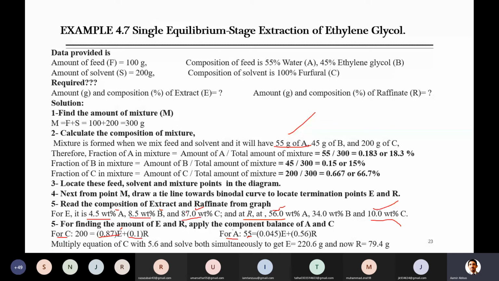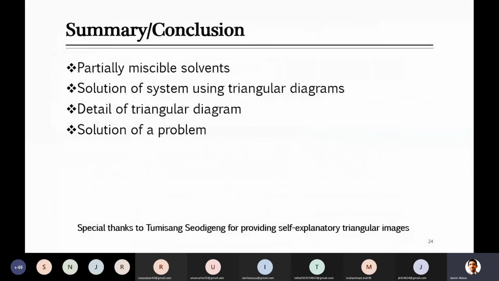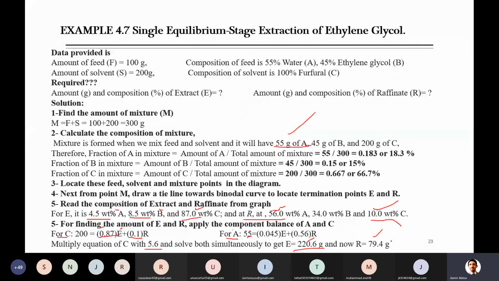To solve these, what I did is multiply the equation of C with a factor of 5.6, and then solve them to get the values. So the extract overall amount will be 220.6 gram, and raffinate will be 79.4 gram. With this, we are done.